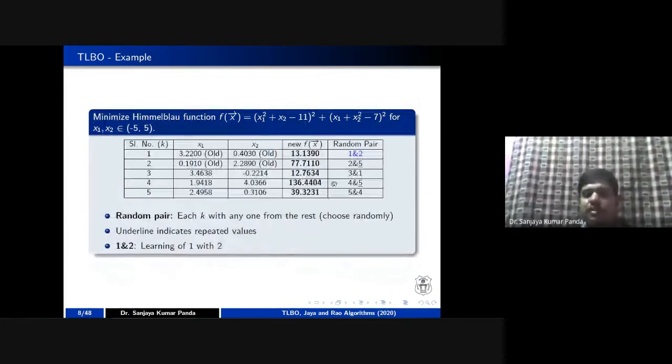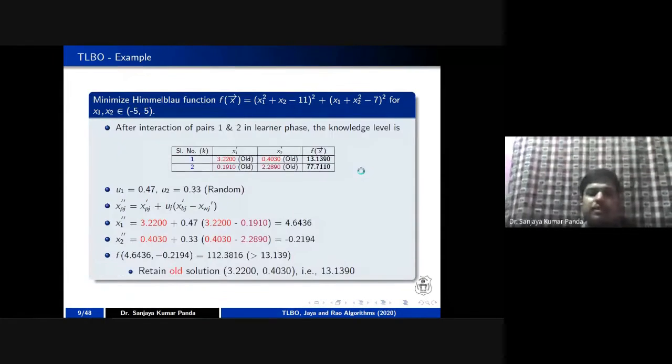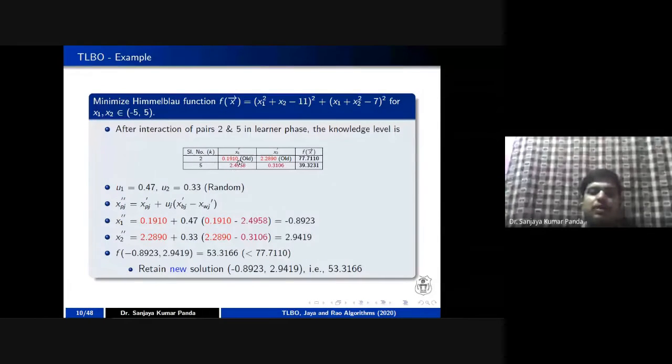After that, you have seen that here we are using the pairing of 2 and 5. So I am taking sample 2 and sample 5. What do I have to calculate? I will calculate 0.1910, the random number is 0.47, and the difference between 0.10 and minus 2.4958. Similarly, for the second subject, I calculate 2.2890, 0.33 is my random number, and the difference between these two results in the value 2.9419.